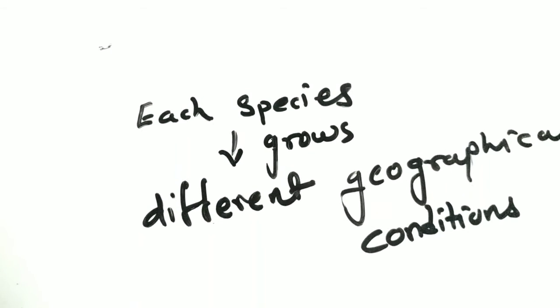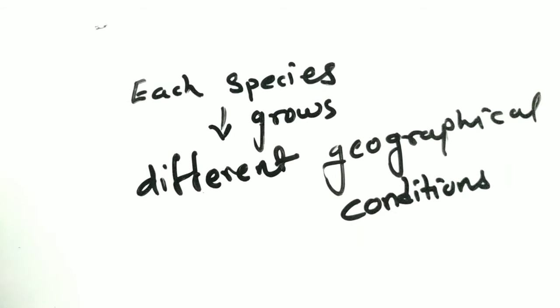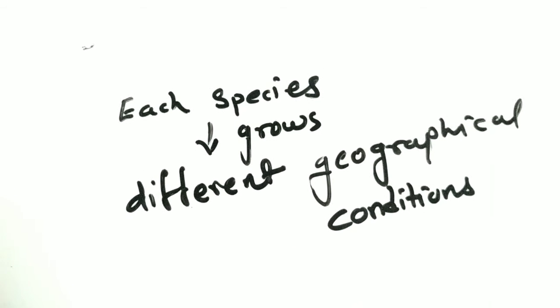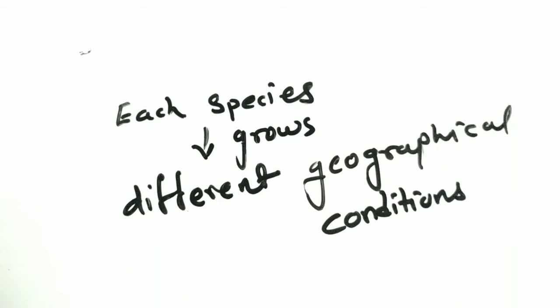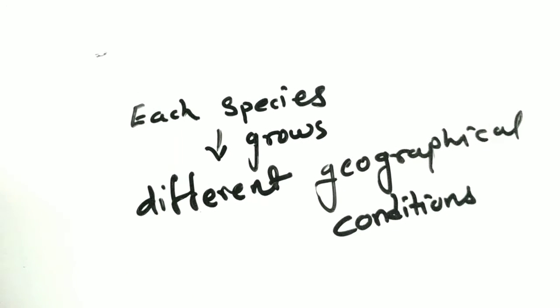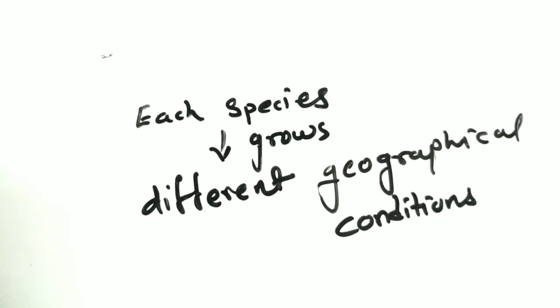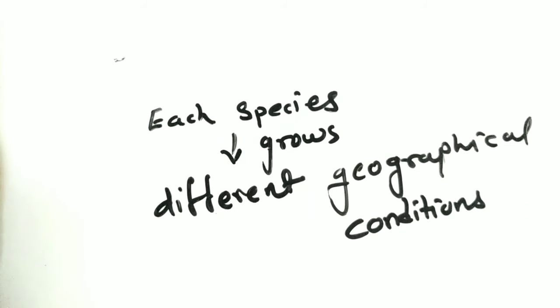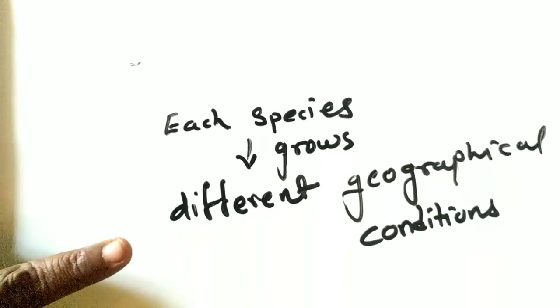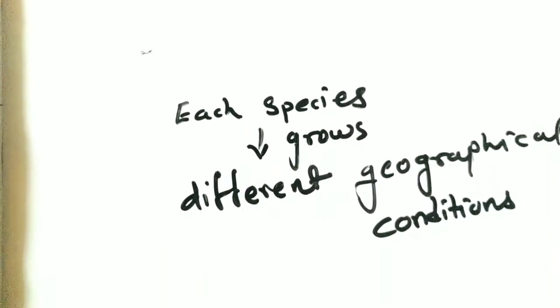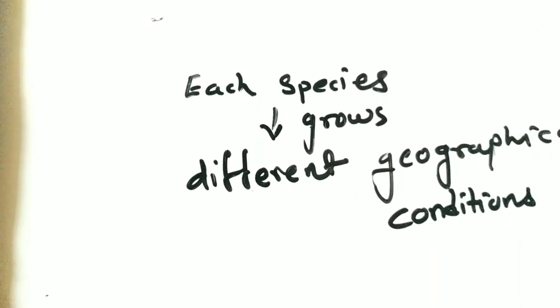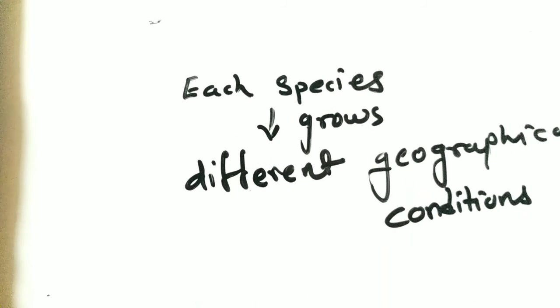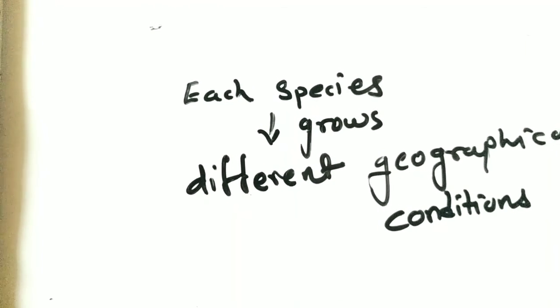Now each species grows in specific geographical conditions. Their food, habitat, reproductive ability and period are different. Habitat means where they live. However, genetic variation is responsible for the formation of new species from earlier ones.